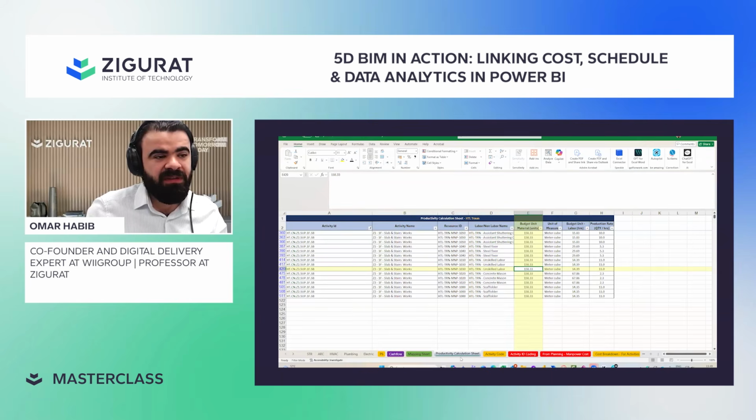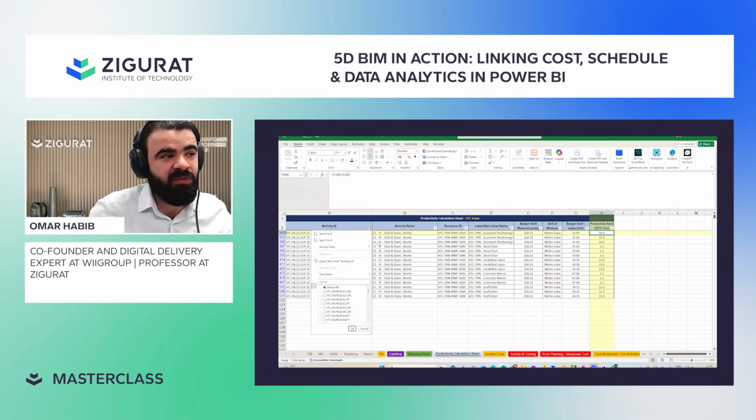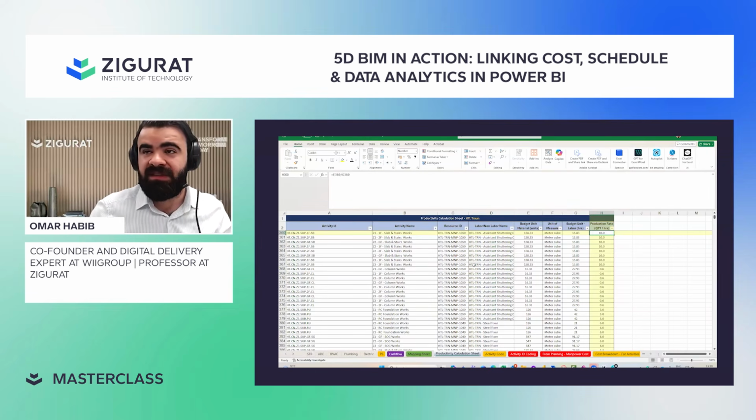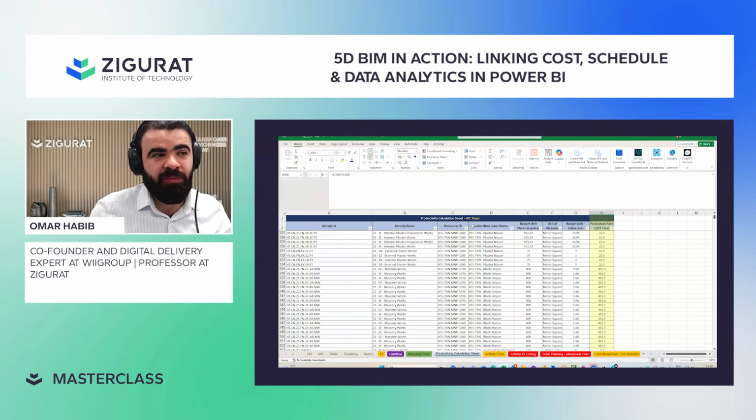I think we have the productivity and calculation sheet. They start calculate. They have quantities. You start think how many hours that it takes your team to do every activity. So now you have 158 meter, and you have here a meter square, a meter cube, and this will take them 10 days. So now you're gonna start doing the productivity exercise. It's not your exercise as a digital delivery integrator or 5D specialist. It's an input from you, from the commercial team, to say that this is our productivity rate and this the hours that we're gonna take for every activity if you want to go to this level.